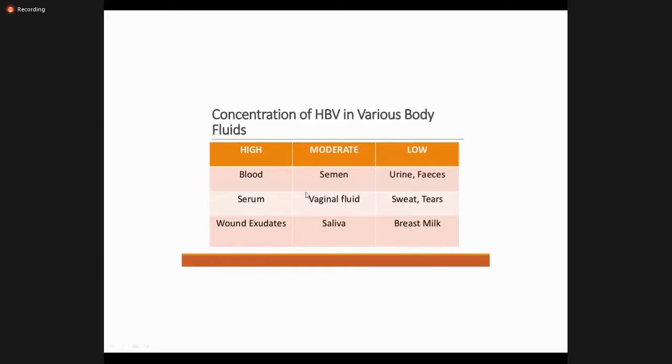Then moderate in the semen, vaginal fluid, and saliva, and low in the urine, feces, sweat, tears, and the breast milk. So mothers can easily breastfeed their child.